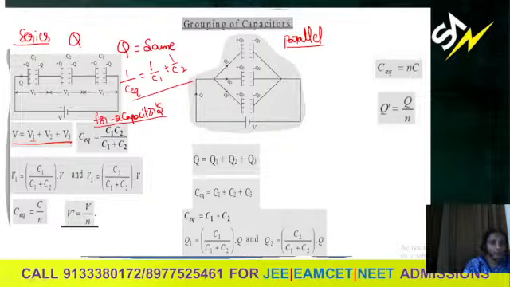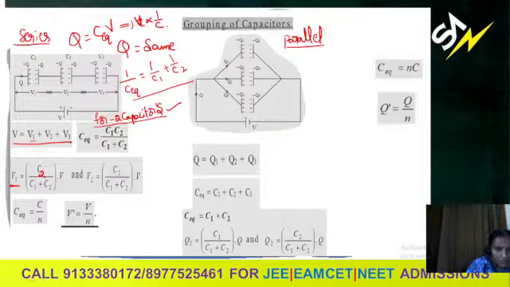Okay, and we know that Q equal to CV, so to find the total charge, it should be equal to C equivalent into V. And we know that charge is the same, so from here we can say the potential difference is inversely proportional to capacitance. Both are inversely proportional. So whenever we are given two capacitors and they're asking the potential across the first, one logic you can apply.